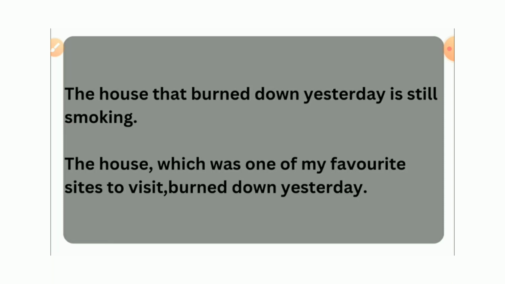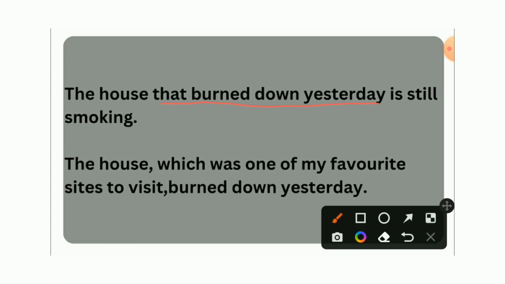In this video, I am going to discuss how to use that and which in a relative clause. In the first sentence, the house that burned down yesterday is still smoking. The relative clause that burned down yesterday is essential to get a clear meaning of the sentence. So, if the relative clause is essential, we have to start the clause with the relative pronoun that.